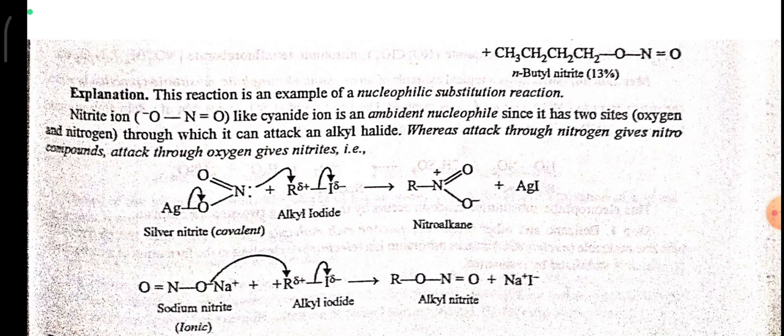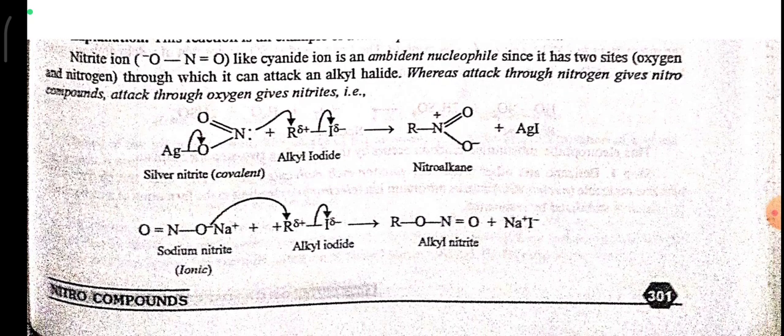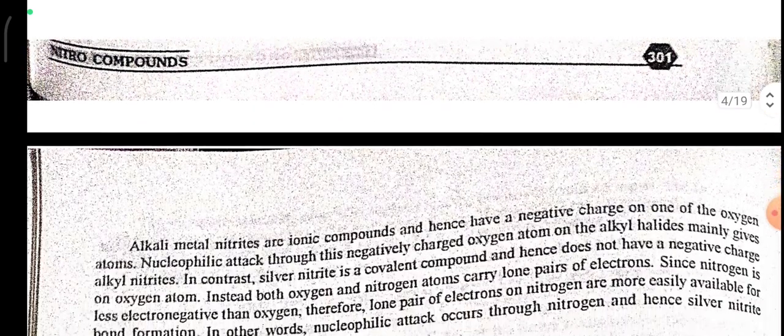Here AgNO2, silver nitrite, reacts with alkyl iodide to give nitroalkane plus AgI, silver iodide. This AgNO2 in this reaction is in covalent form, or we can say the bonds here are covalent bonds. In the next reaction, sodium nitrite reacts with alkyl iodide. Here the bonds are ionic. It reacts to form alkyl nitrite and NaI, sodium iodide.